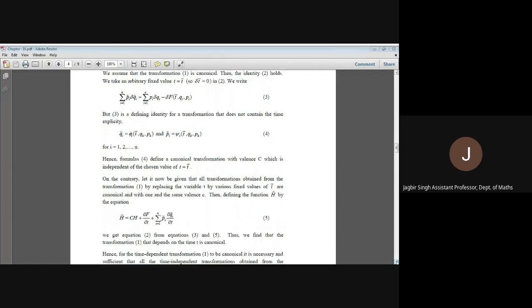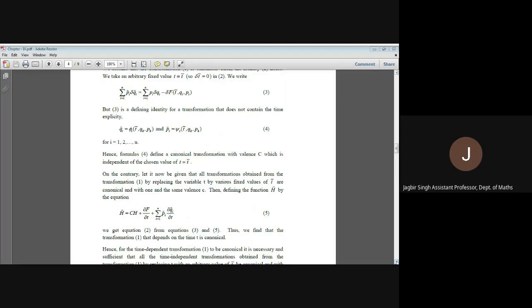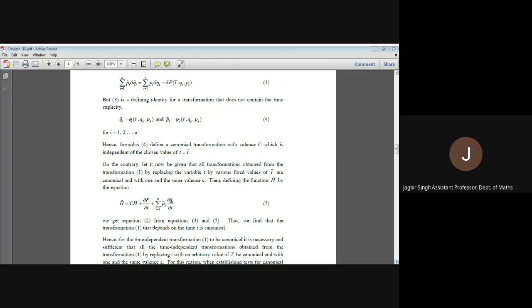if the transformations obtained from 1 by replacing the variable t with various fixed values t bar are canonical with one and the same valency, meaning for every possible value of t we have the same valency and the same function h tilde, then we define h tilde to be equal to c h plus partial f by partial t plus summation i from 1 to n of pi tilde times partial qi tilde by partial t. And now replacing this value in equation number 3, using 4, 5, 3, we will obtain that equation number 1 is canonical.